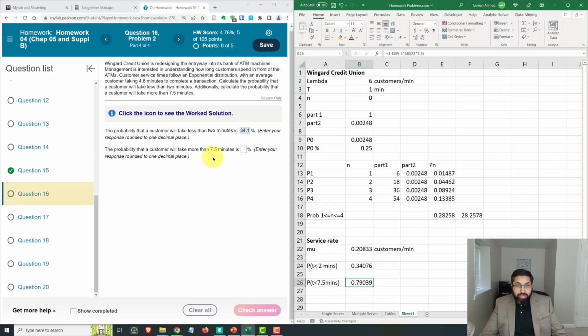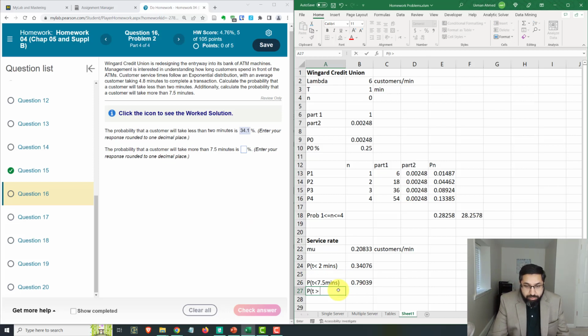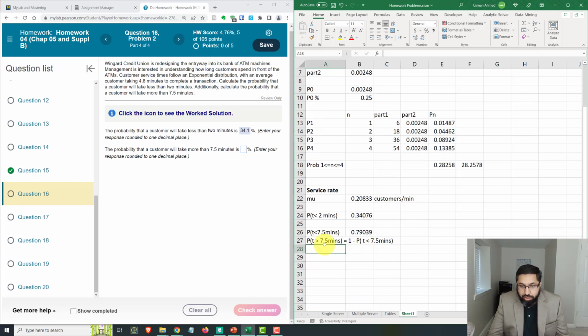That's this probability, but we don't need the probability of being less than 7.5 minutes. We need the probability of being more. So the probability that t is bigger than 7.5 minutes is simply going to be 1 minus the probability that t is less than 7.5 minutes. If you don't know why that is true, you need to go back and take the stats course, which is a prerequisite for this course. The stats course will teach you this simple probability manipulation. And so we just do 1 minus this probability to get the probability that it's going to take more than 7.5 minutes. We have to enter it as a percentage to one decimal place, so that will become